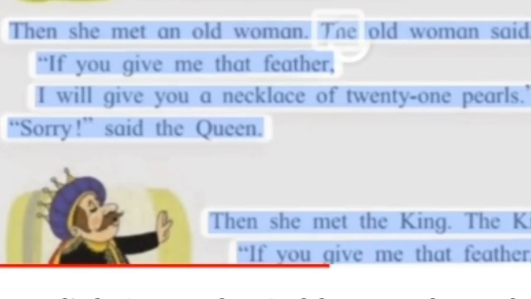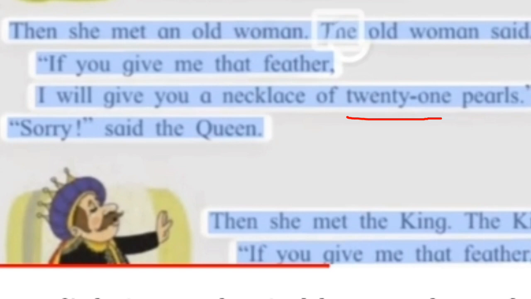Then she met an old woman. The old woman said, "If you give me that feather, I will give you a necklace of 21 pearls." "Sorry," said the queen. So, in this part, what number do you see? Yes, right students, 21. 21 is the number.